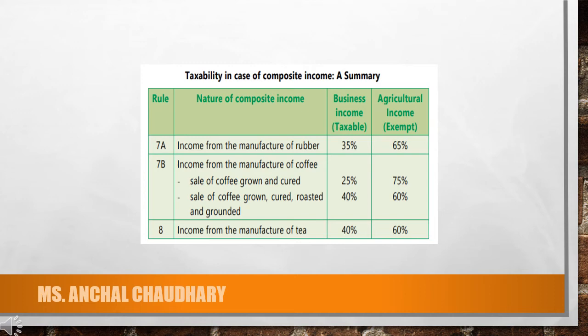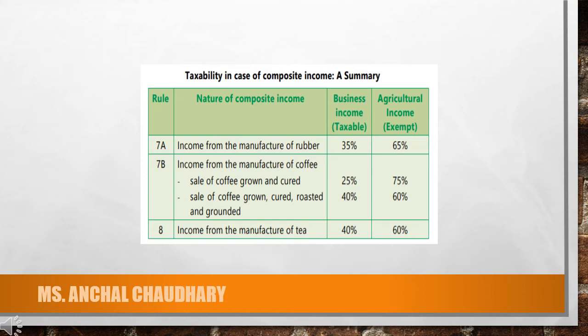Income from the manufacture of coffee: sale of coffee grown and cured, and sale of coffee grown, cured, roasted and ground. In the first case, when it is sale of coffee grown and cured, 25% will be taxable under business income and 75% will be exempted. When it's a case of sale of coffee grown, cured, roasted and ground, then 40% of the amount will be considered as your business income and it will be taxable, and 60% will be exempted from tax.